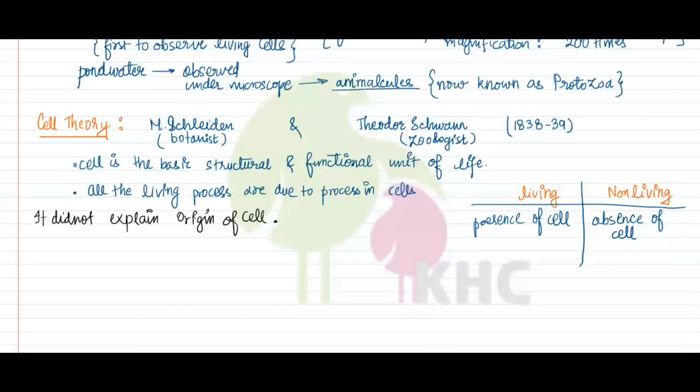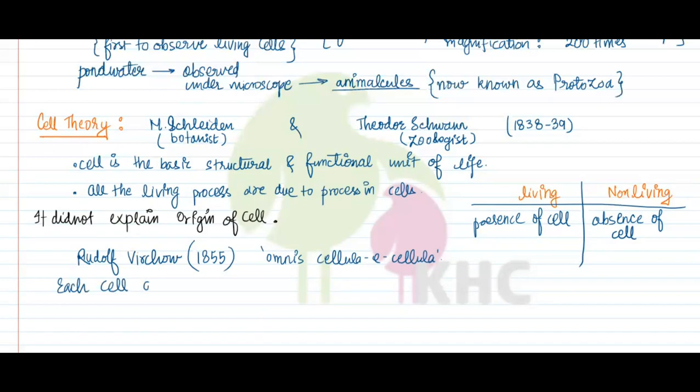So this was resolved when Rudolf Virchow in 1855 gave a generalization stating omnis cellula e cellula, which means that each cell arises from pre-existing cell.